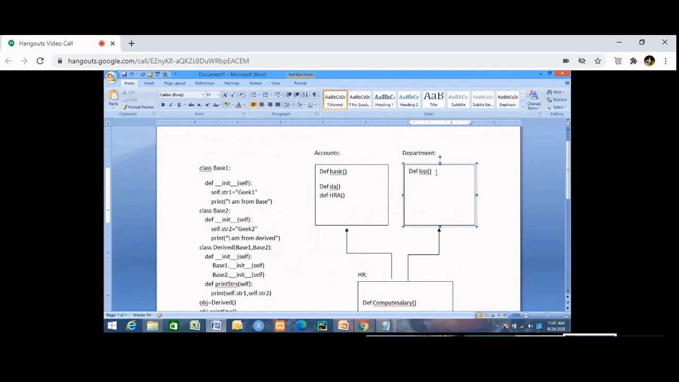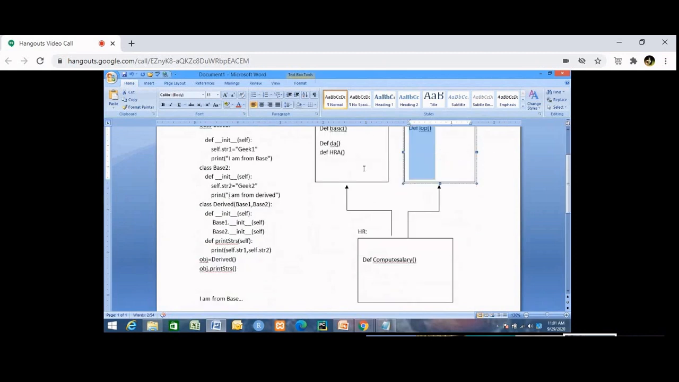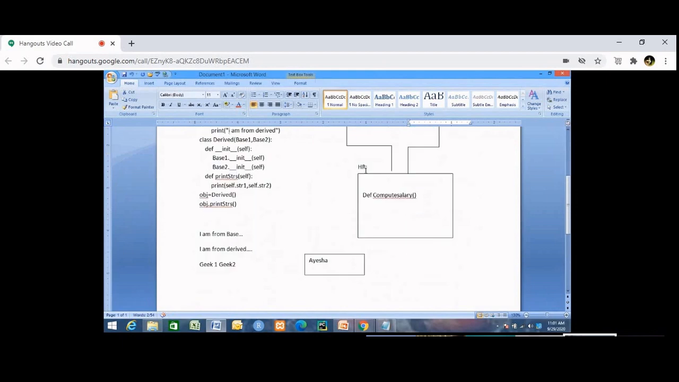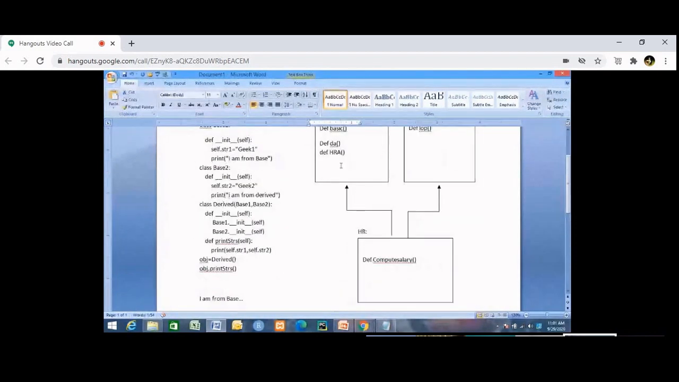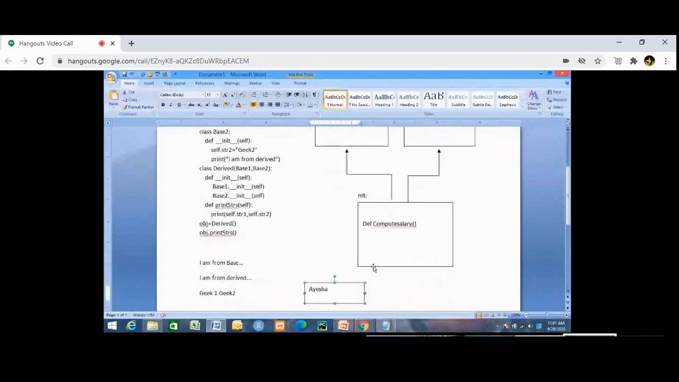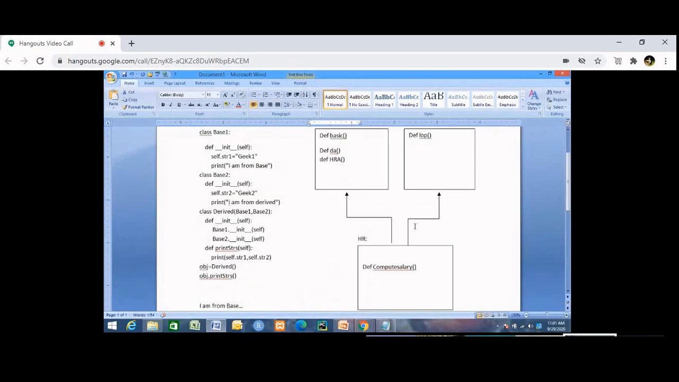And from department, I need to know how many days you did not come, how many times you were absent. So these three methods will come from accounts, and this method will come from department. All the methods will be inherited into HR. Now, using Aisha, I'll say Aisha.basic, Aisha.da, Aisha.hra, Aisha.lop, and Aisha.compute salary. So I'll get the salary for that particular object. Understood? Yes, sir.